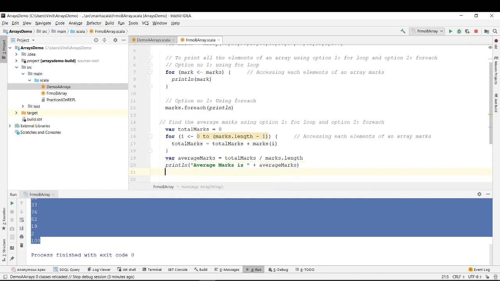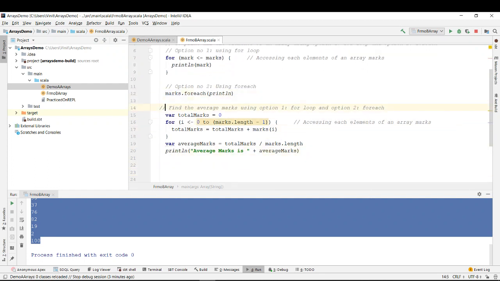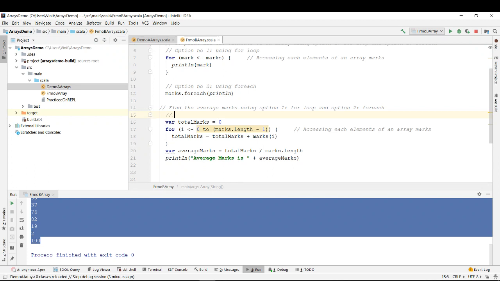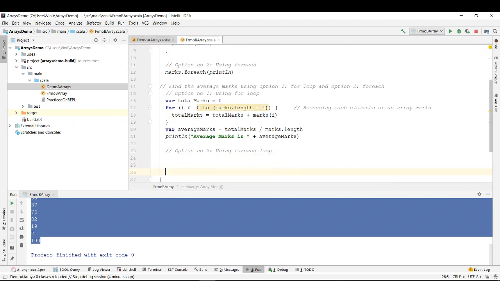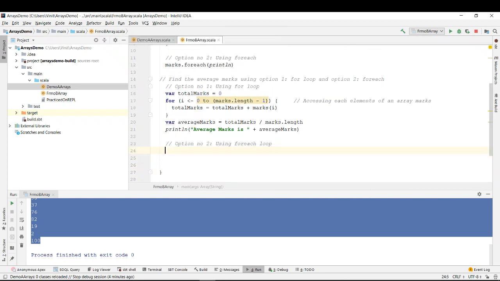This is the same thing we had done. Again I will say it is option number 1 using for loop, and over here it's option number 2, using for each loop. So you can do it with a for loop and you can do it with for each also.